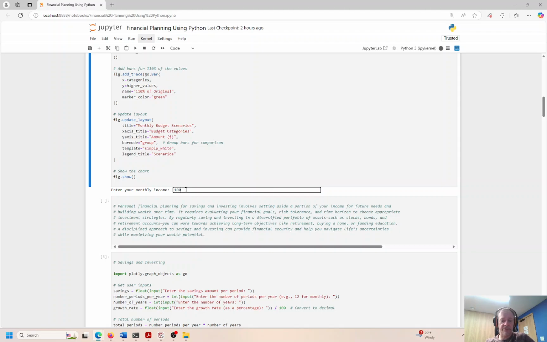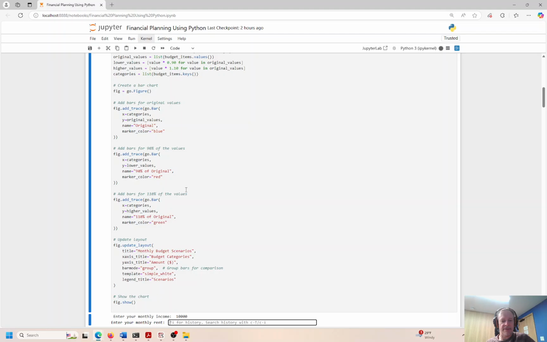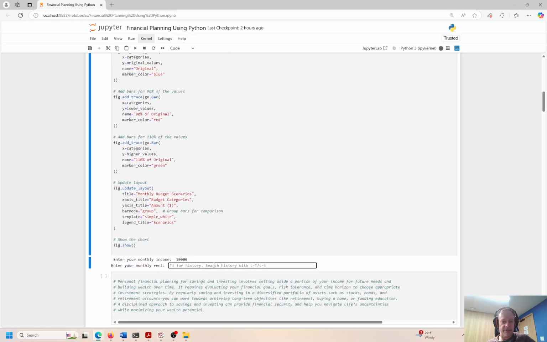I'm going to say 10,000. Some people could gasp. They're like, "What? That doesn't make any sense." But I live in New York City. 10,000 is fairly common. You can see people making more than that. You could see 50,000, 100,000 in 1 month. Okay, I'm just using this as an example. I think in New York that's somewhat realistic.